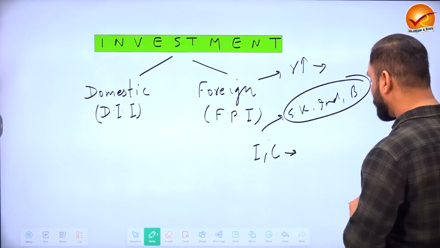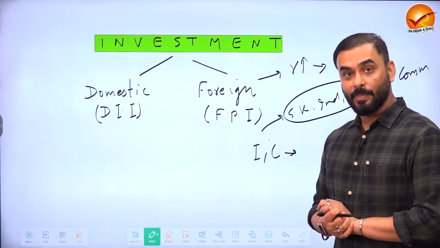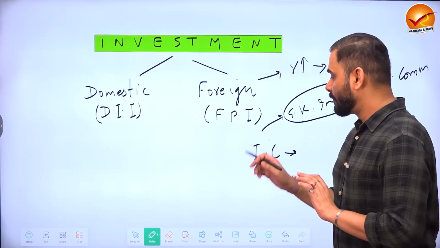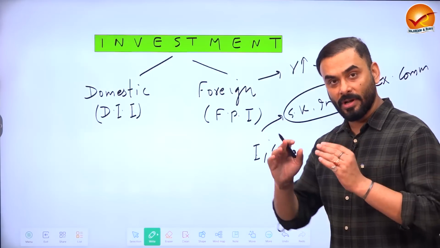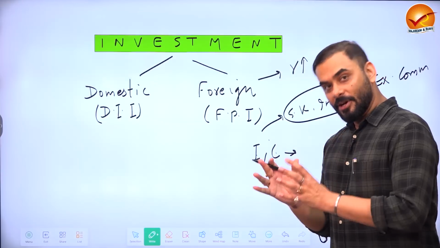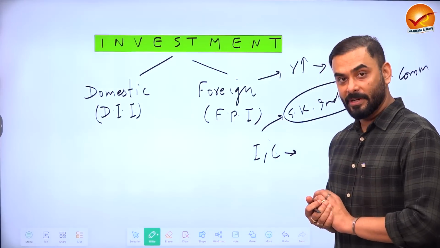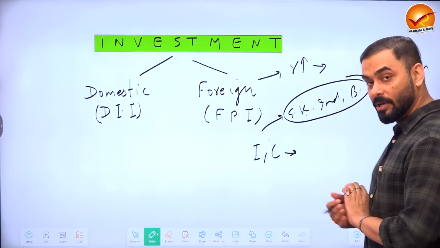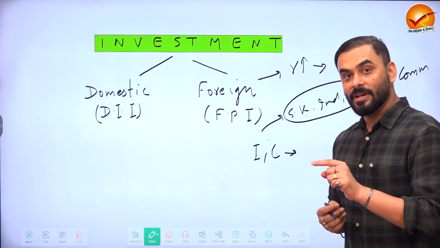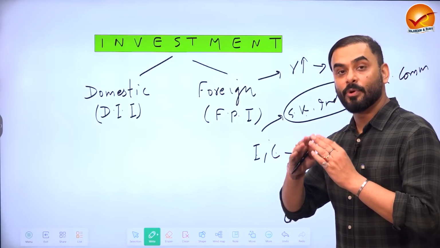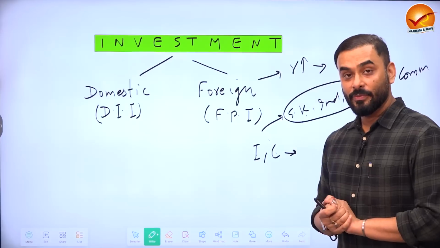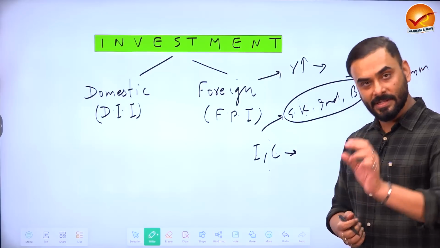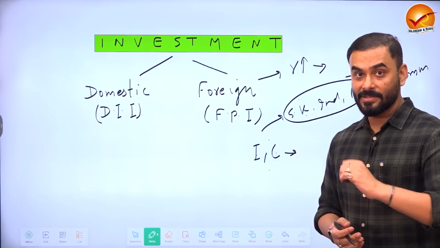lot of commodities. So we observed a typical pattern in 2022 that when rate of interest was increasing in USA, from countries like India, China, etc., some dollars went to USA. And other dollars, the foreign portfolio investment from India and China, also went to countries like South Korea, Indonesia and Brazil because these are those countries which are putting more efforts in the production and export of commodities, which means dollar has been moving away from importing countries to exporting countries. This is written in the economic survey. This statement can be asked in UPSC.